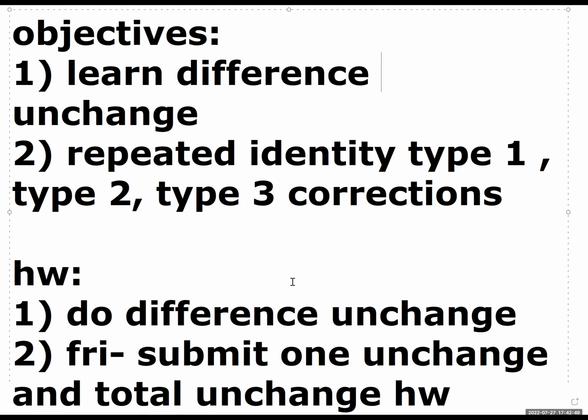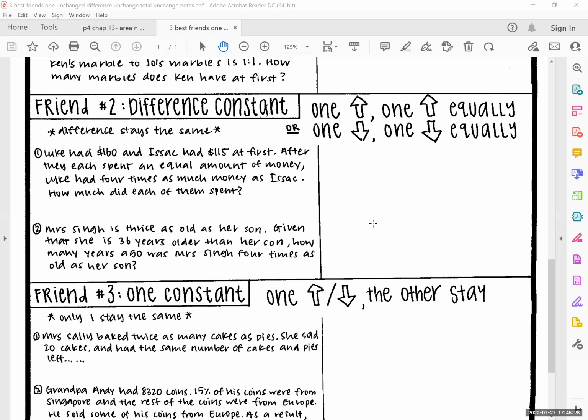Then I want you to start taking out your difference unchanged notes. I'm going to start teaching. Now after that, we start doing corrections. Okay, so for the next one, it's called difference constant. Difference constant is the same as difference unchanged, so you can write it in your notes. It's also called difference unchanged.